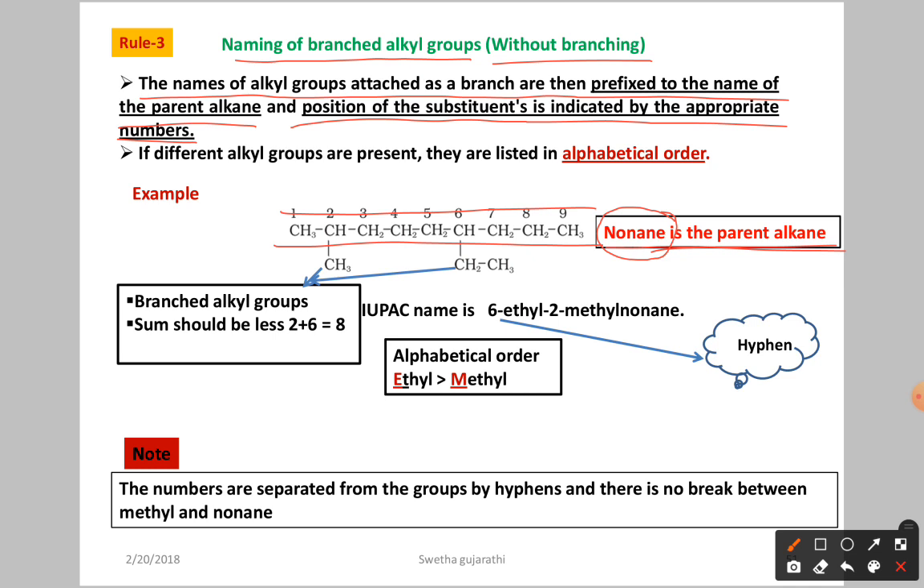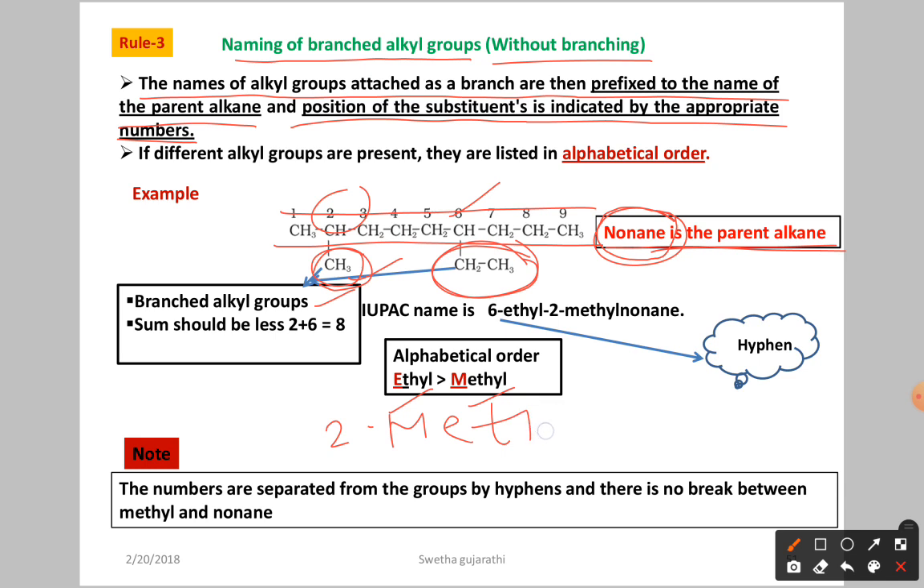You have to give the prefix, prefix means before the parent chain you have to write the substituent name. Now let us see what substituents we have here. This is methyl, and this is ethyl. Branched alkyl groups we call by the word methyl, not methane. Already we discussed that alkyl groups are called alkyl, not alkane. So we have two substituents, methyl and ethyl. At the second position we have methyl, at the sixth position we have ethyl. The parent chain is nonane.